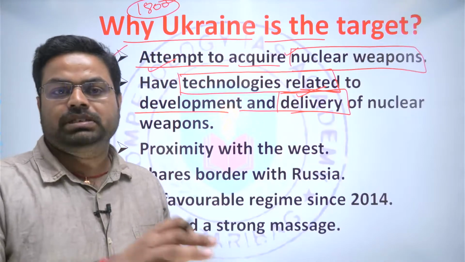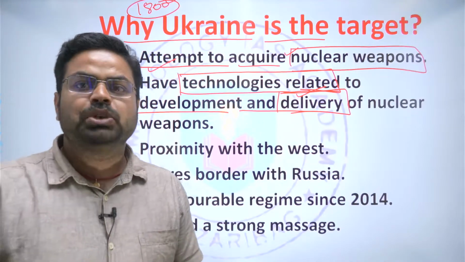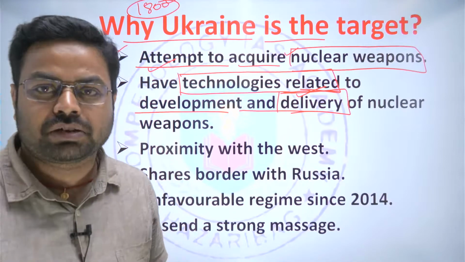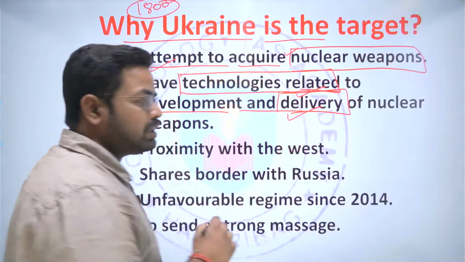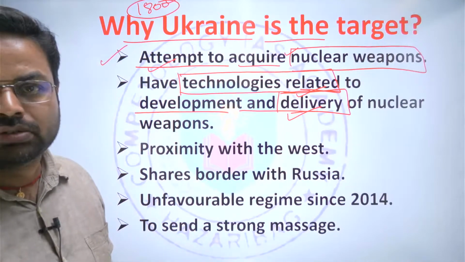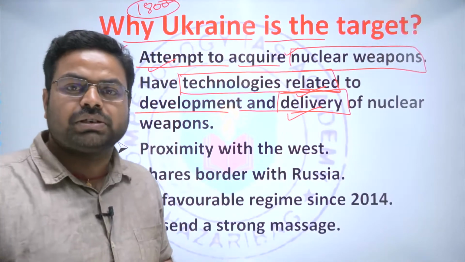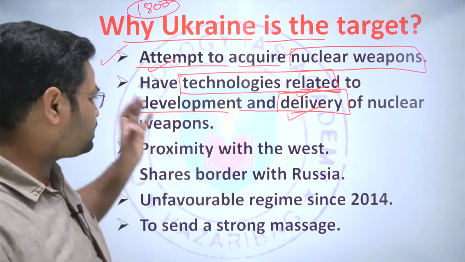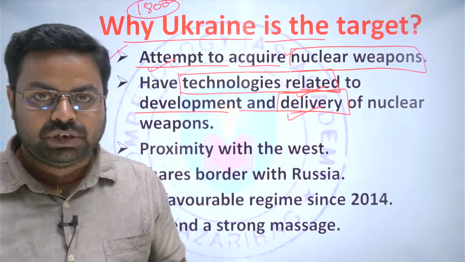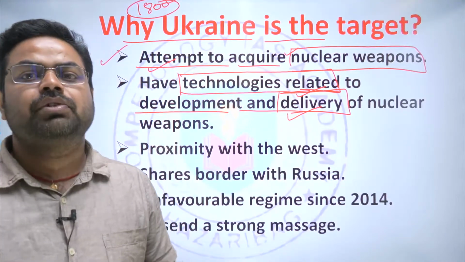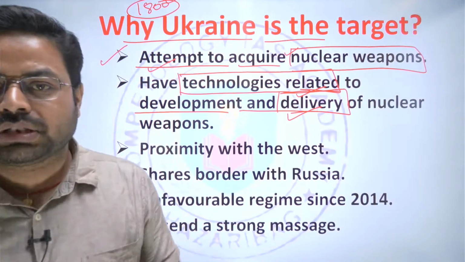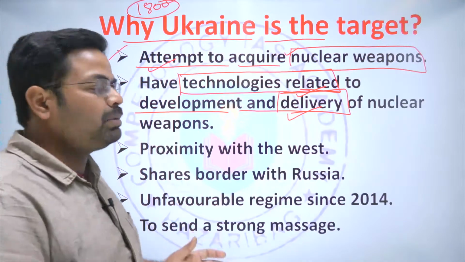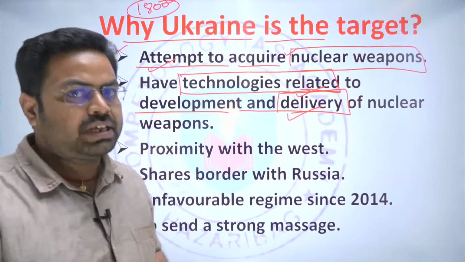That is what is called the triad, through which the nuclear weapon could be delivered on the target, right? So here Ukraine has the capacity to deliver that also. They already have the technologies, as well as the capacity to develop it. And that is why Russia is fearful of Ukraine. If they come into a close alliance with the Western countries, then it will be a matter of concern for Russia, is what Russia is saying.